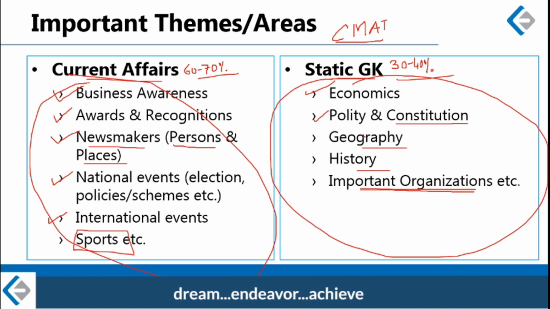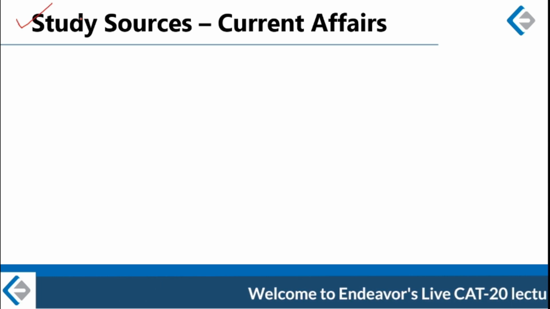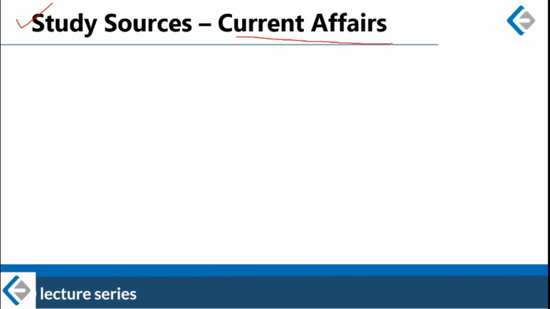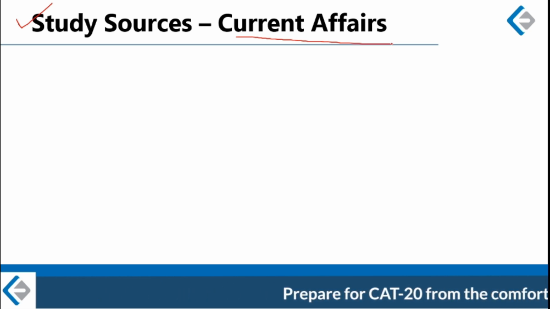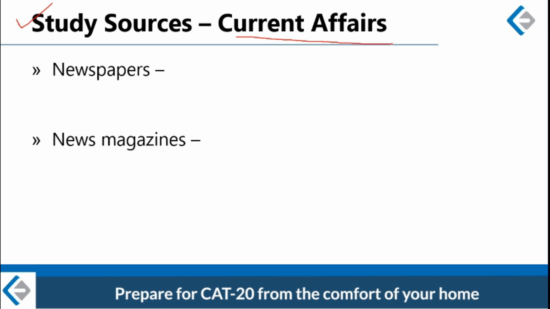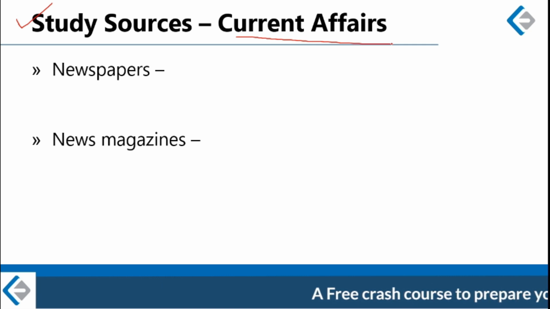Alright, after having looked at important areas, the next logical question is: which are the sources, which is the material that we must follow for preparing these areas? Here I will go first about current affairs and then about static GK. Which are the important sources that we must follow for current affairs will be covered first. In current affairs, newspapers and news magazines are the most important source of preparation.